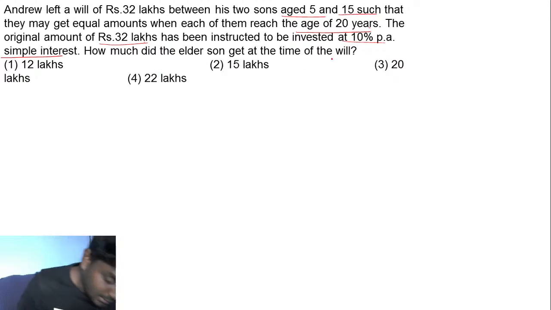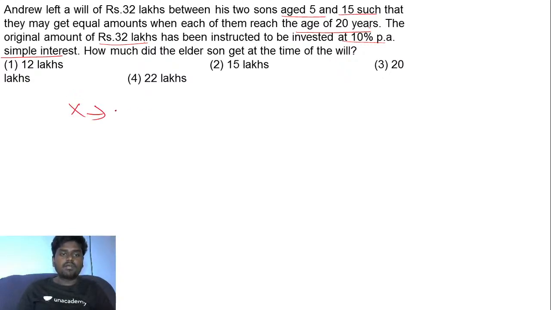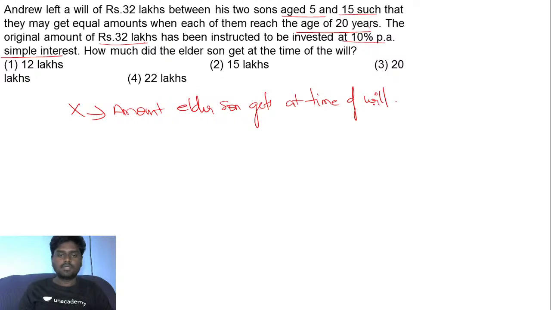That's a question. So let's say I take x to be the amount the elder son gets at the time of the will. Then what will be the case for the younger one? The younger one will be getting 32 minus x.